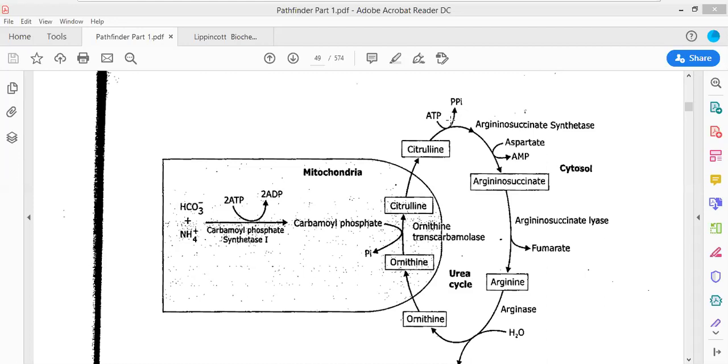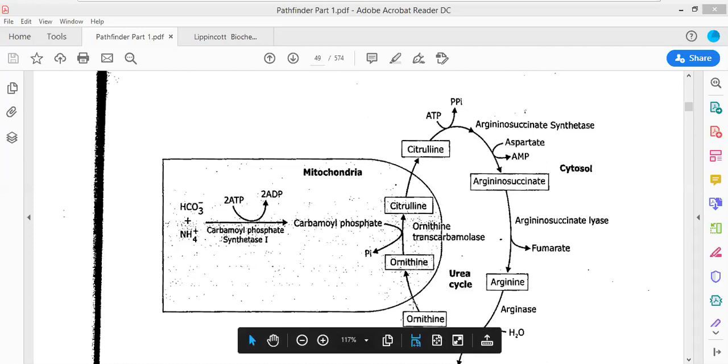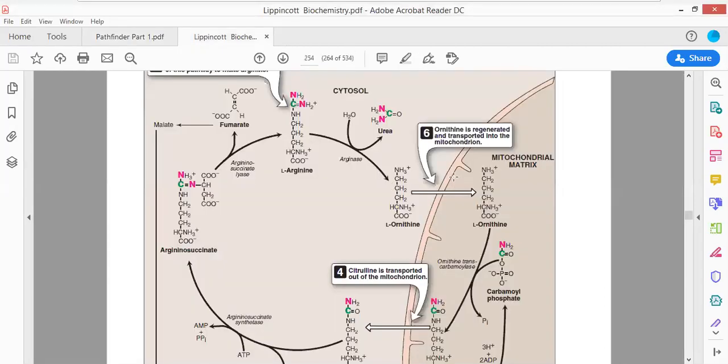In our last lecture, we talked about a cyclic mechanism for the removal of excess nitrogen from our body. That cyclic mechanism was referred to as the urea cycle, and it takes place in specialized cells of the liver, referred to as hepatocytes. Within the hepatocytes, a cyclic array of reactions takes place, which is involved in the removal of excess nitrogen.